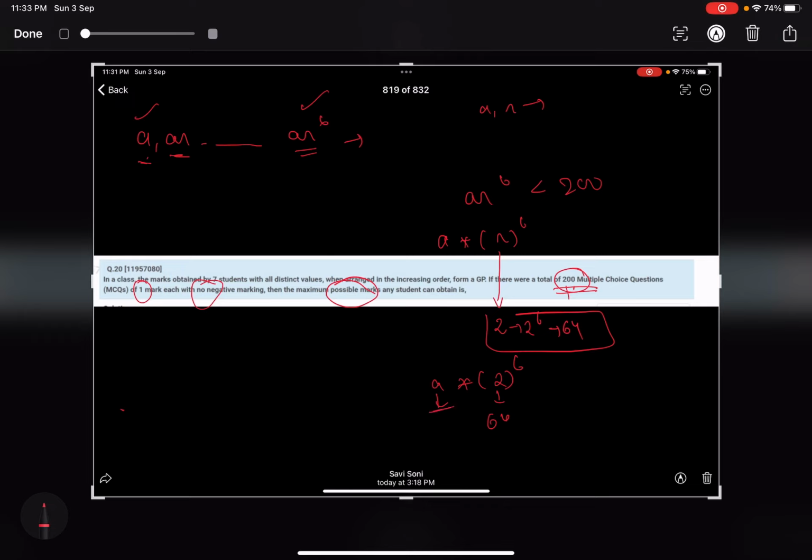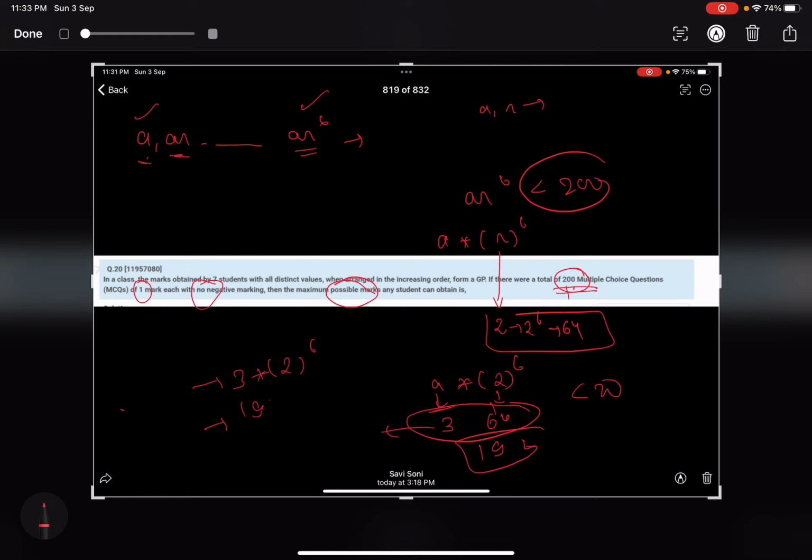Now if we give a as 3, we'll get 3, 6, 12, 24, 48, 96, 192, which is possible. But as soon as we give 4, this will exceed 200, because we know that this is less than 200. So the maximum possible a is 3 and the r value is 2, so the maximum possible marks is 3 into 2 to the power 6, so 192 is the answer to this question. 192. I hope it is clear.